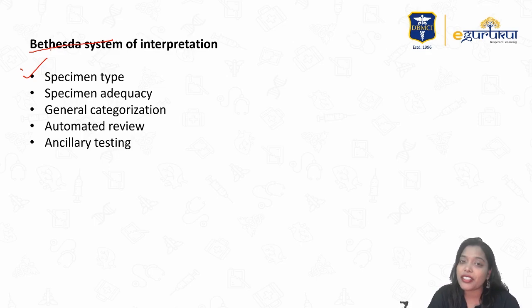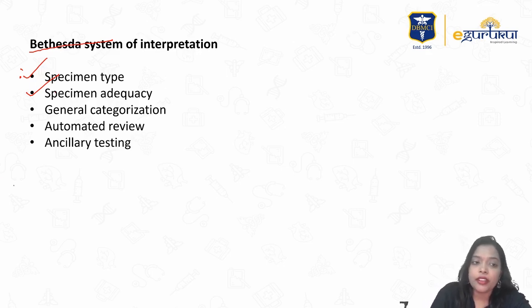So mentioning the specimen type helps me to understand how much is the sensitivity and specificity of this test. Then they give the specimen adequacy. As I told you, with pap smear you always have a problem with specimen adequacy, but with LBC you don't have that problem. So whether the sample is adequate or not adequate, they'll mention. Then there is an optional thing that they can categorize it.